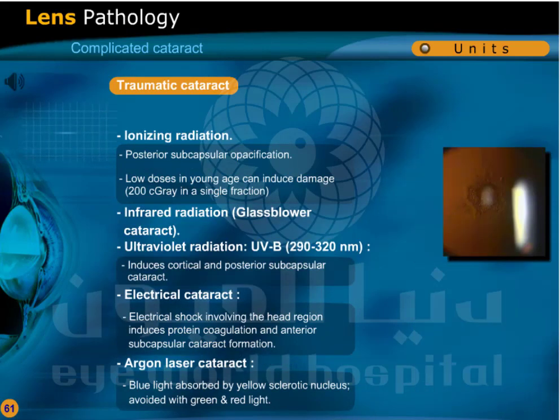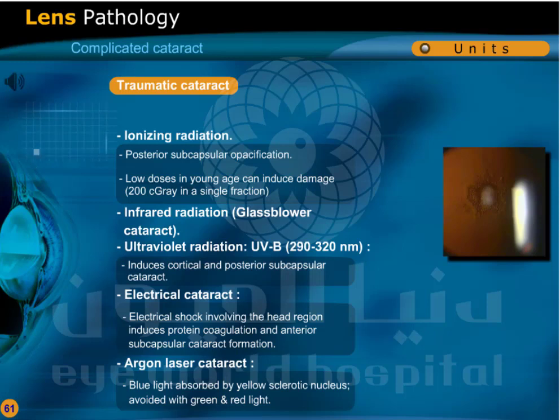Ionizing radiation: posterior subcapsular opacification occurs. Low doses in young age can induce damage, 200 cGy in a single fraction. Infrared radiation or glassblower cataract. Ultraviolet radiation: ultraviolet B with 290 to 320 nanometers wavelength induces cortical and posterior subcapsular cataract.